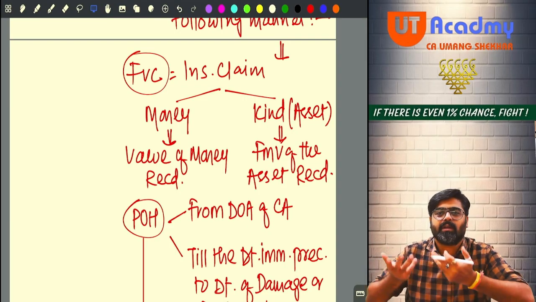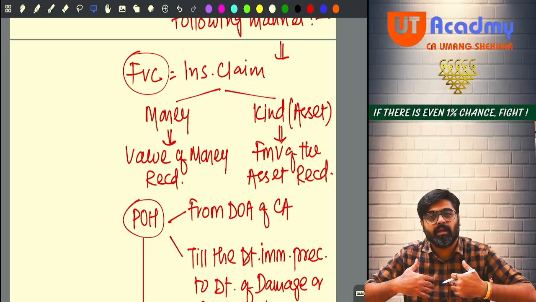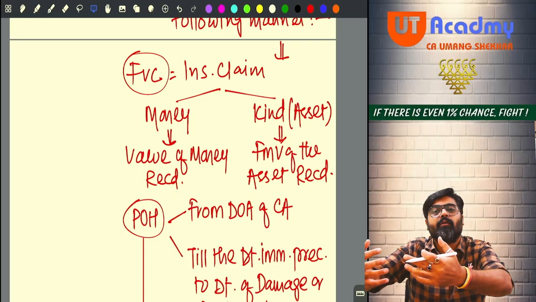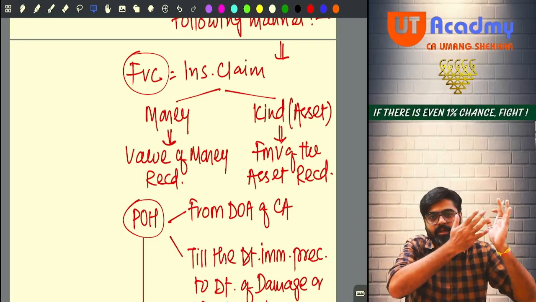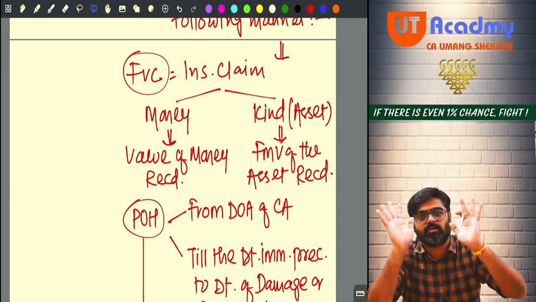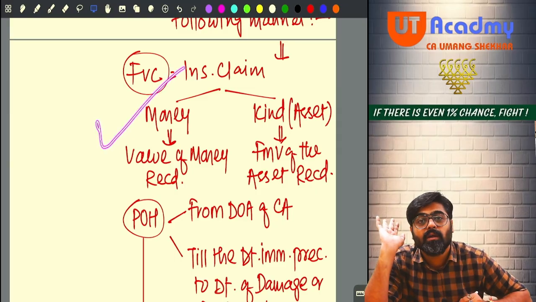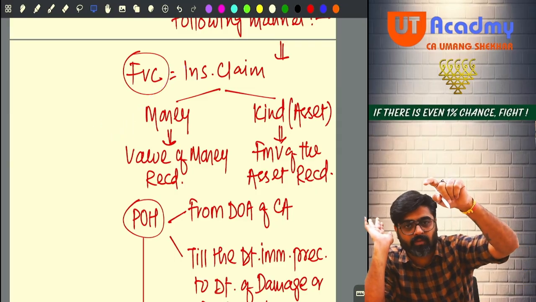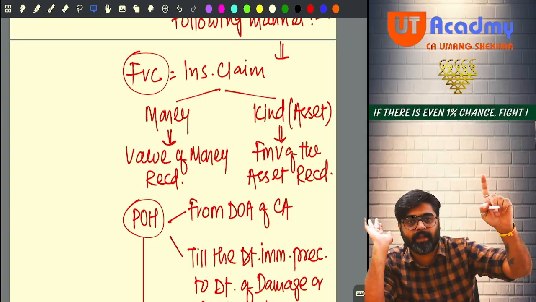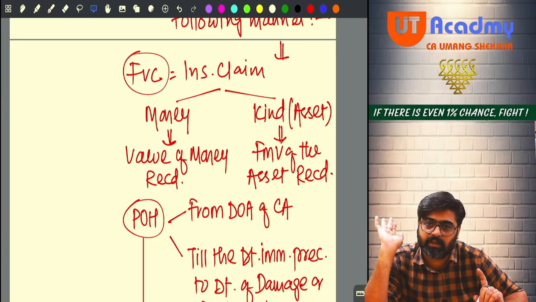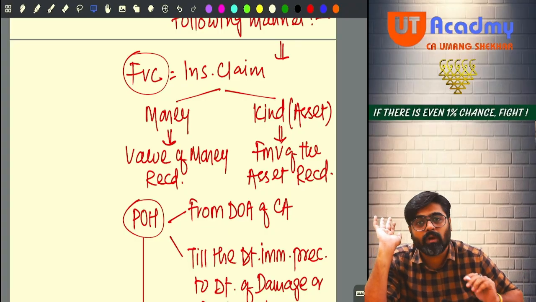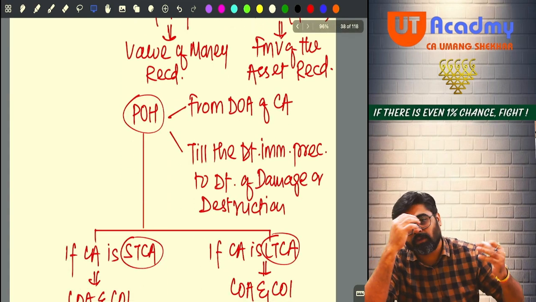Now the insurance claim is received in kind, in the form of some asset. So the value of that asset which is coming is your insurance claim. Take that amount as your full value of consideration. Getting my point? Will you understand? So always the capital gain under section 45(1A) will be calculated. This amount will be taken as your full value of consideration. Yes or no, sir?